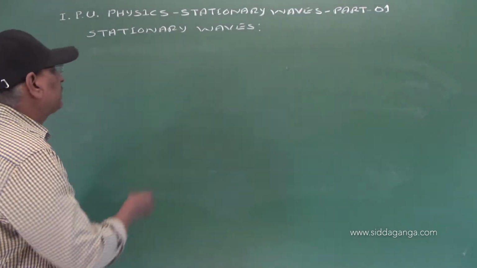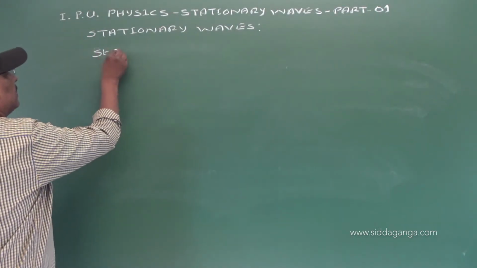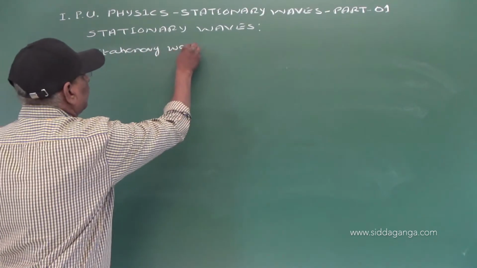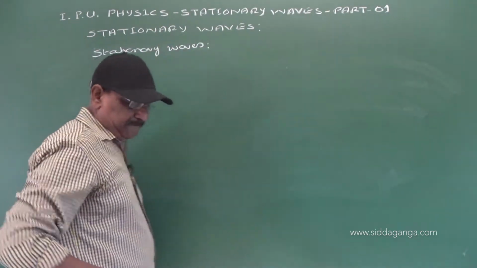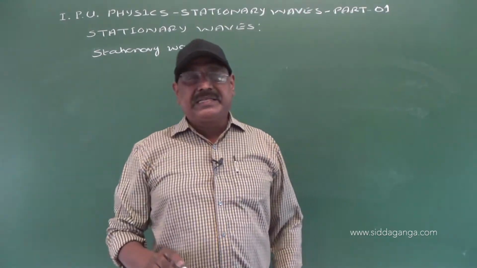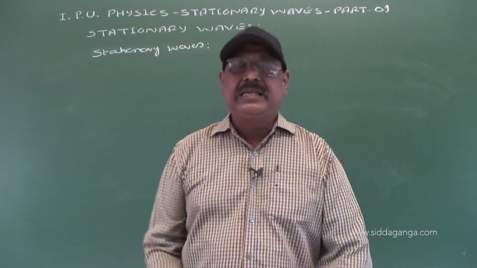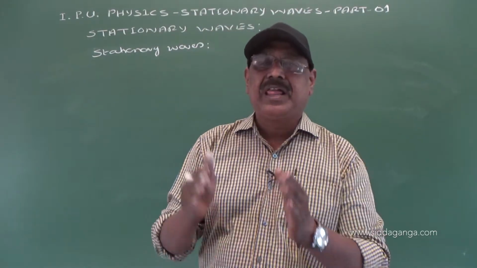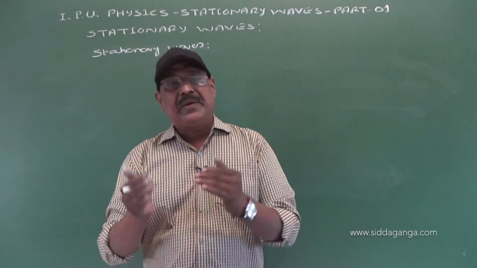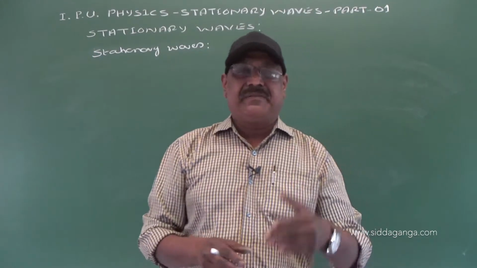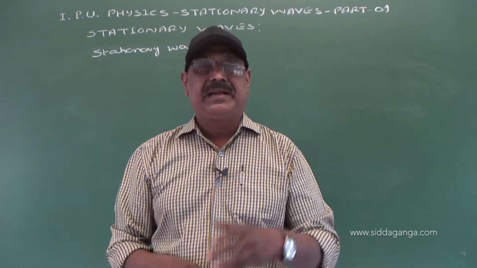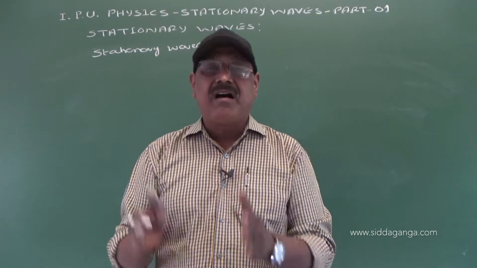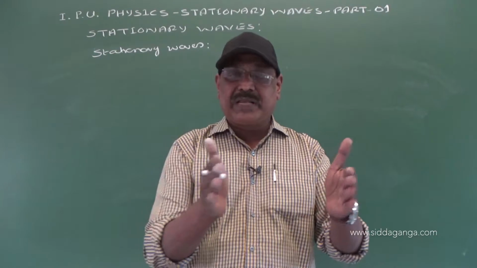Now, stationary waves. A stationary wave is an experimental technique used to determine wave parameters like frequency, wavelength, wave velocity, etc. of a progressive wave.